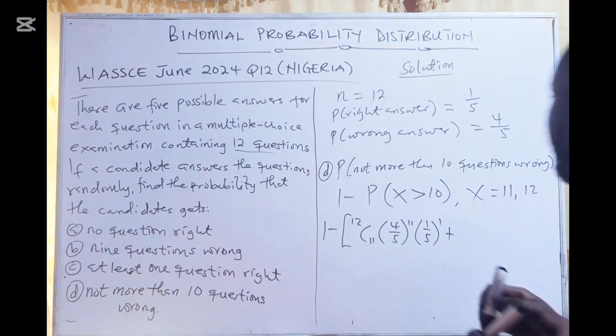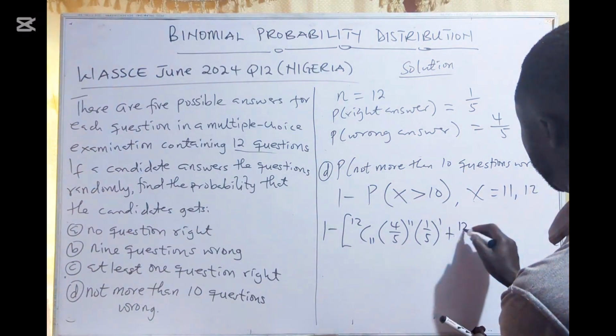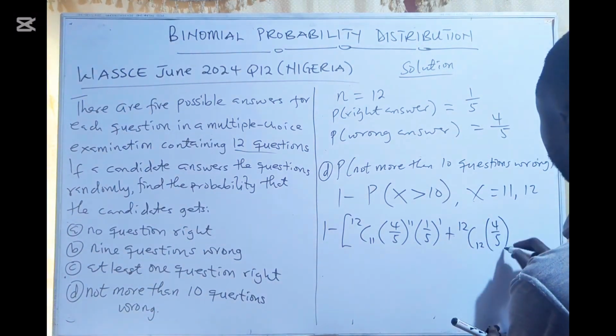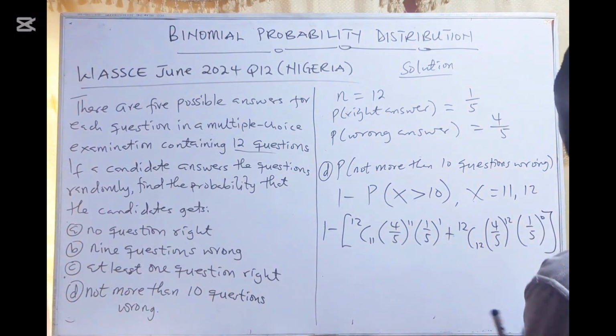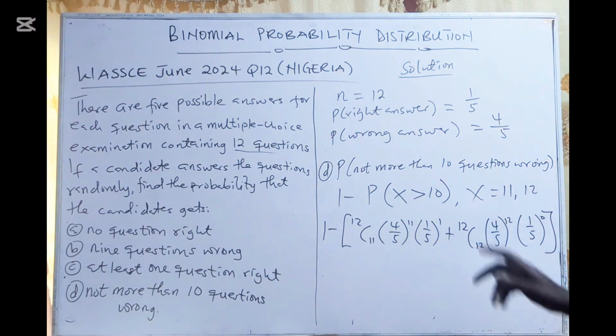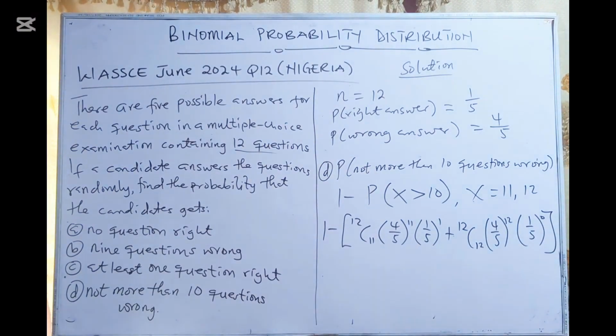Or 12 combination 12, 4 over 5 exponent 12, 1 over 5 exponent 0. So this is the probability that he's getting either 11 of the questions wrong or 12 of the questions wrong.